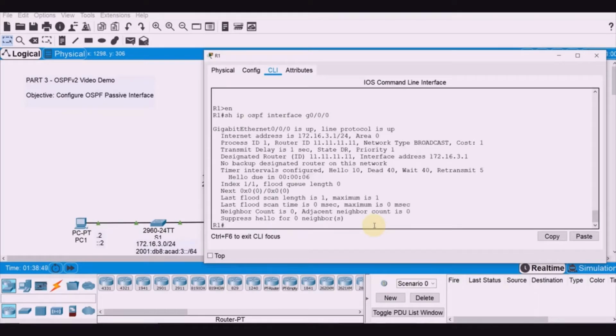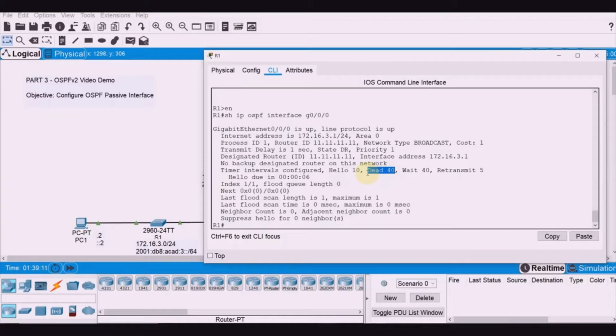G0/0/0 here. In here, you'll see that the hello packets are set to 10 seconds, and the dead timer is at 40 seconds. Notice the timer indicating when the next hello packet is expected.